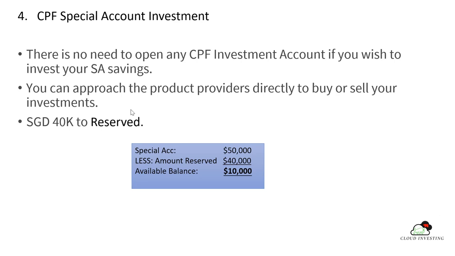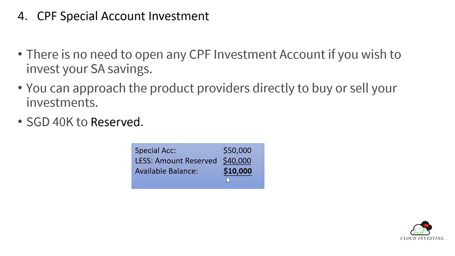Then you can talk directly to them that you want to use your special account to buy the stock, then they will help you. The special account requires SGD 40k as a reserve. So the calculation is as below. Let's say your special account has about 50k, then the reserve amount is 40k. So the amount available for you to do the investment is only 10k.